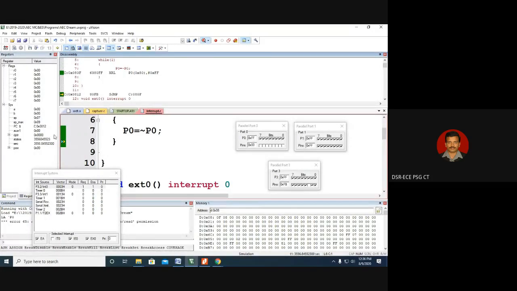So what happens? Now the program counter is pointing to 812. Here again you are saying 080f, but instead of going to 080f, it will jump back to 0003. Why? Because 0003 is the vector location, because interrupt has occurred. So it has to go to the interrupt service routine by pushing the return address onto the stack. Now the return address is what? 812, because now it has to jump to the interrupt service routine. After completing the interrupt service routine, it has to come back to this line. So 812 is the return address, and 812 will be pushed to the stack instead of 080f here on the screen.